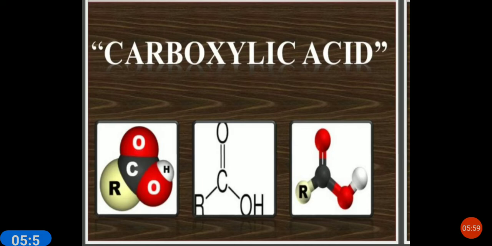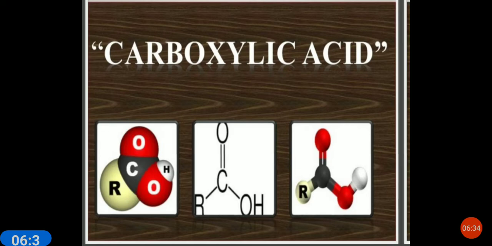Now we start with the next topic and the last topic of the chapter, carboxylic acid. When we talk about carboxylic acid, it contains COOH as the functional group, and that's why they are called carboxylic acids. The COOH group, which itself is made up of a carbonyl group and a hydroxyl group, is called the carboxyl group. Carb is for the carbonyl and oxyl is for the hydroxy.